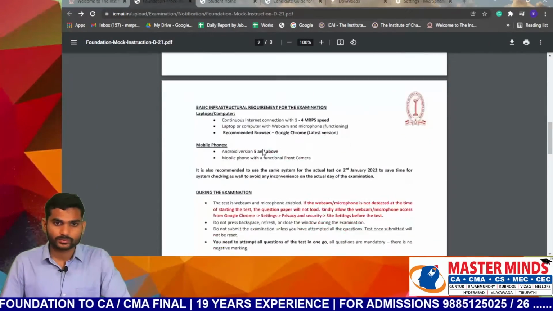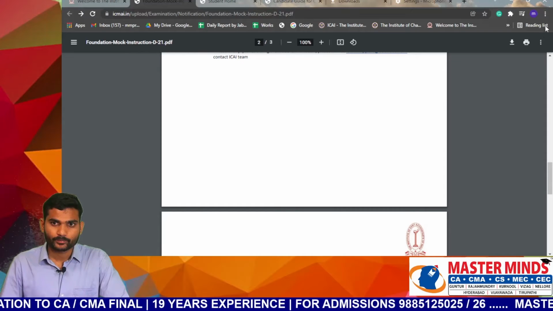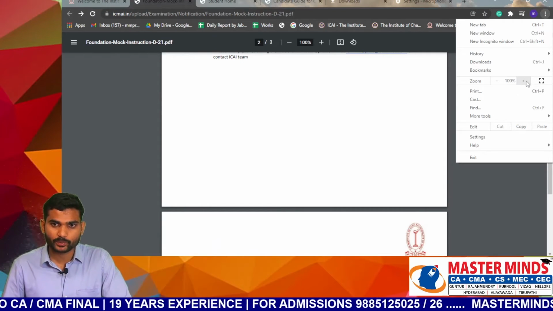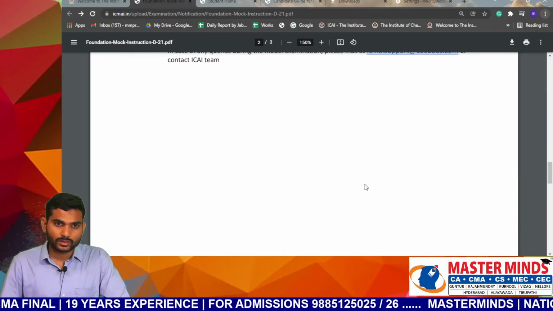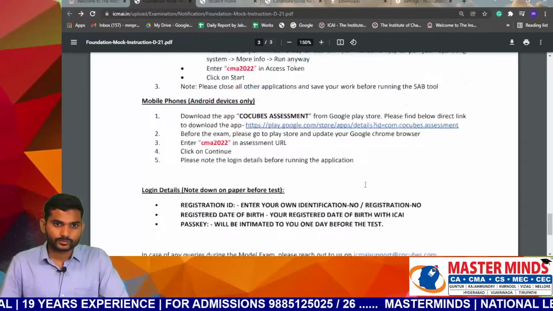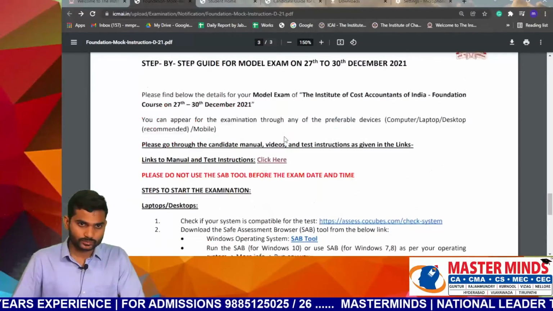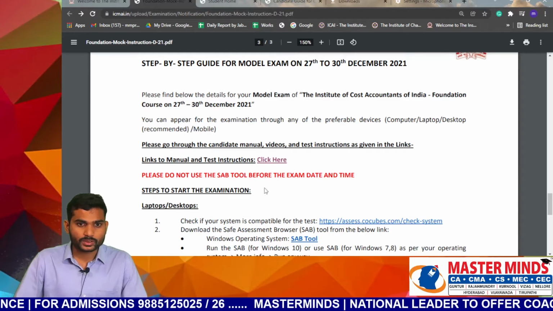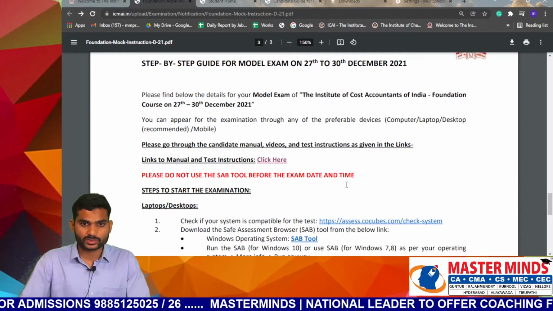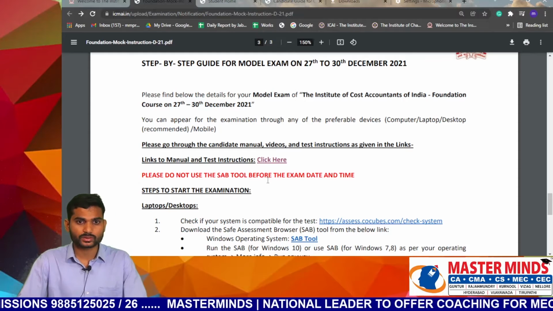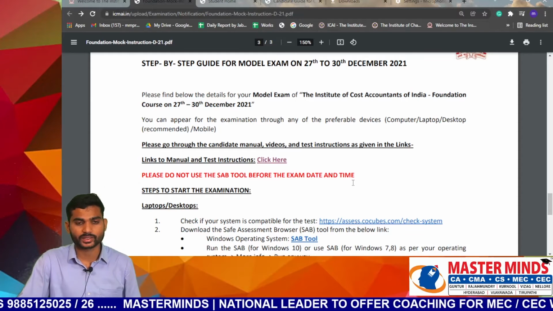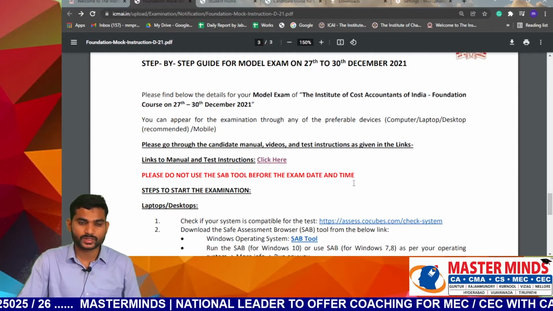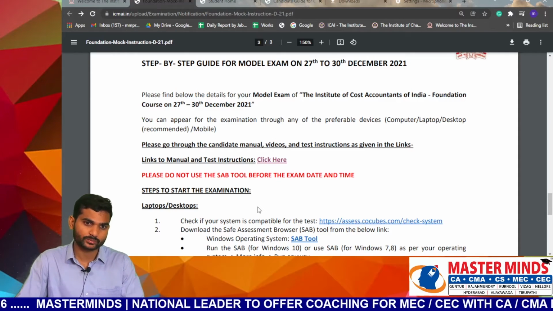These SAB tools are very important. Please do not use the SAB tools before the exam date and time. You have to use the SAB tools only during the exam time.